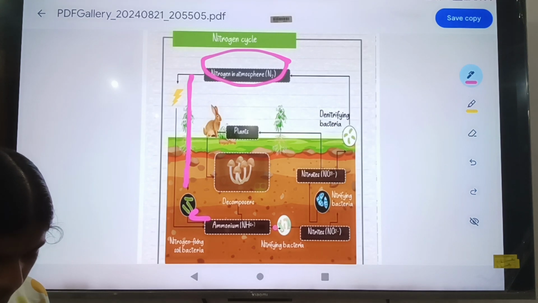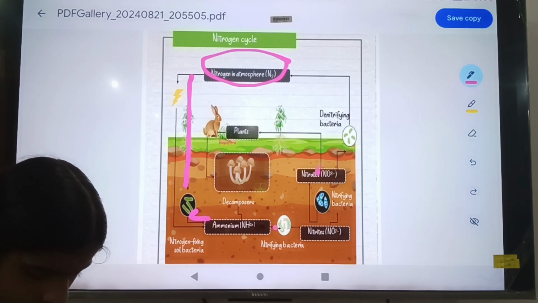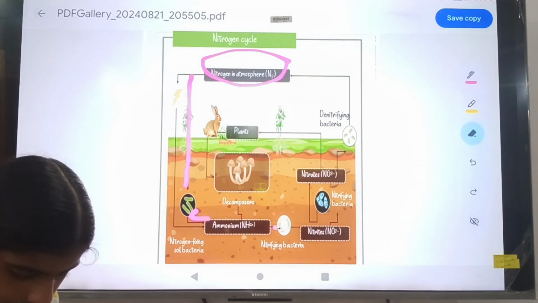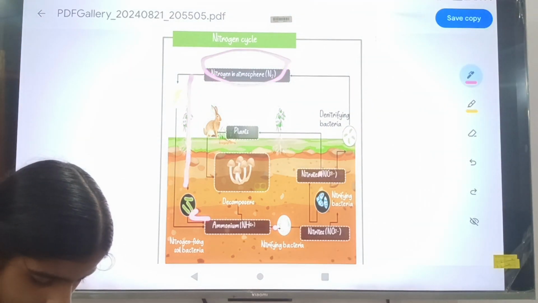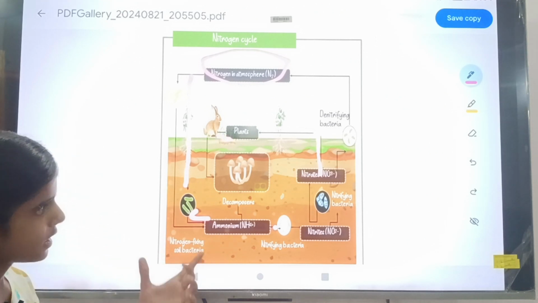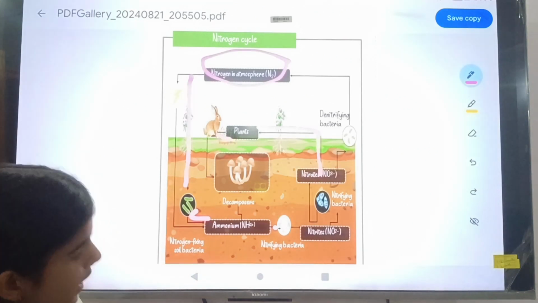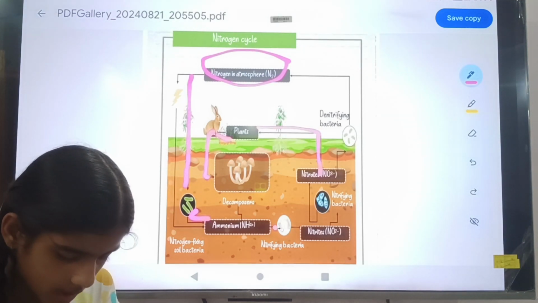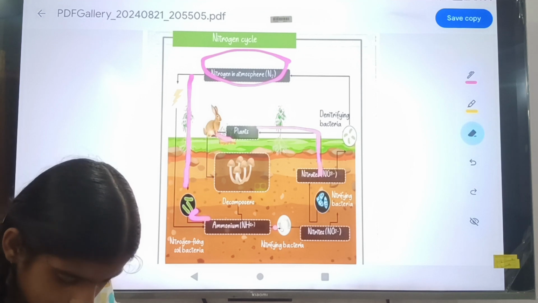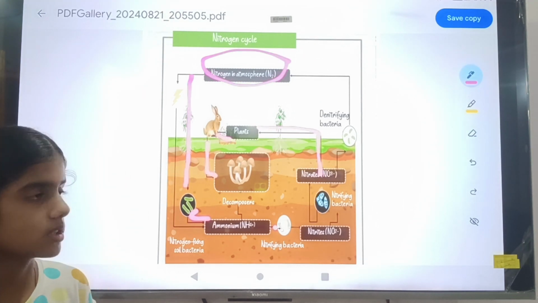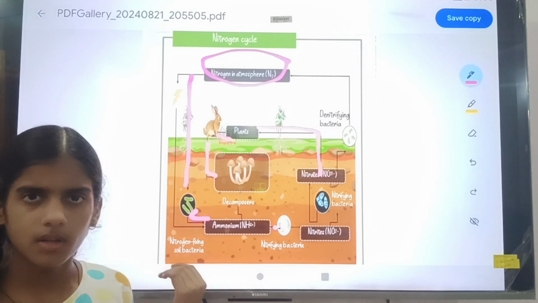Then it is given to the plant, and the plant is eaten by the animal. After the death of the animal, it is decomposed by the decomposer, and then it is mixed into the soil in the form of ammonia again.